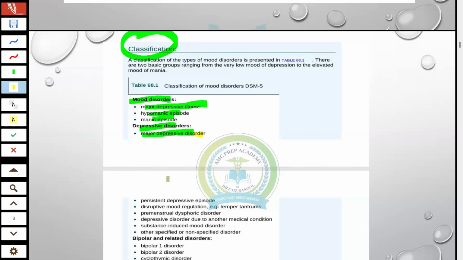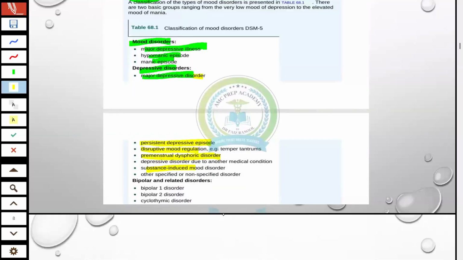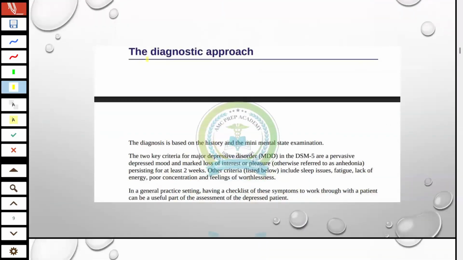Major depressive disorder, persistent depressive disorder, disruptive mood dysregulation disorder, premenstrual dysphoric disorder. These are all included in the DSM-5 criteria. Then bipolar disorder, bipolar 1 and 2, cyclothymic disorder. These are also included in the DSM-5 criteria. Then how to diagnose, the diagnostic approach.